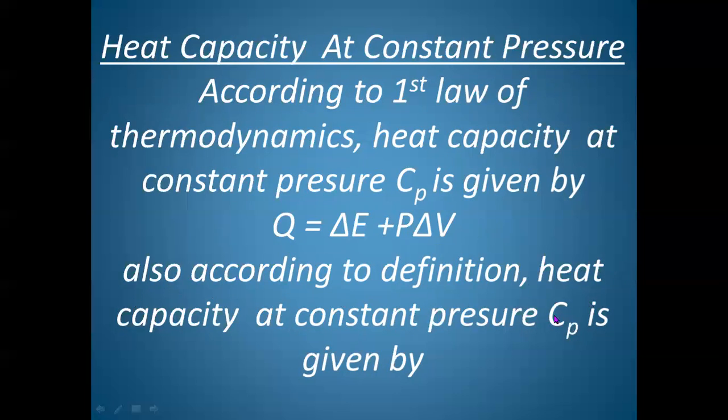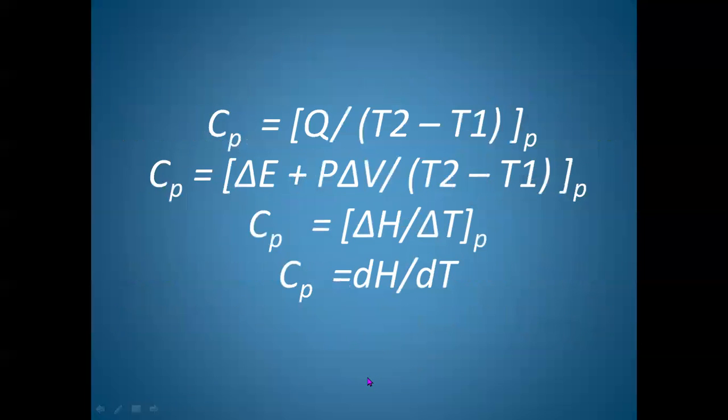Also, according to definition, heat capacity at constant pressure, Cp, is Q divided by T2 minus T1, meaning it is the ratio of heat absorbed to change in temperature.